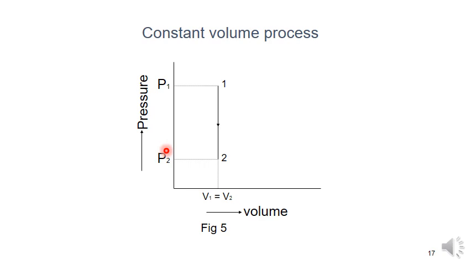So there are two graphs. If you are giving heat to the system, the pressure increases from P1 to P2. If you are removing the heat, the pressure decreases from P1 to P2. But in both cases, the volume remains constant, and the work done by the gas is equal to zero.